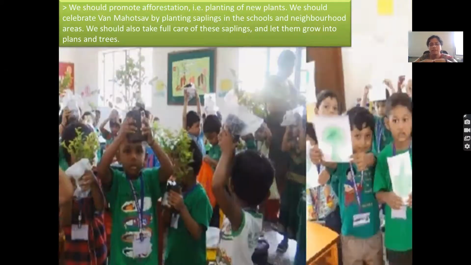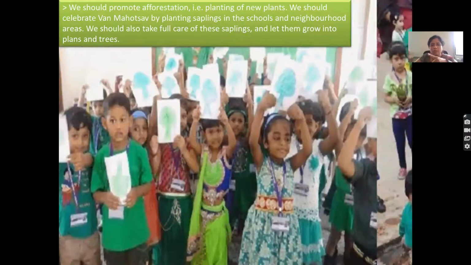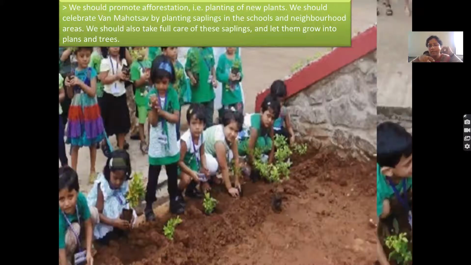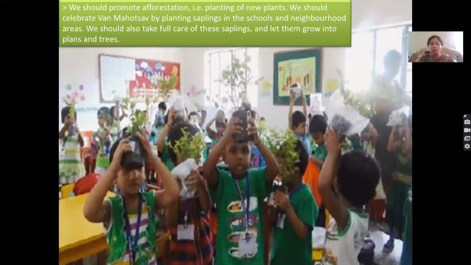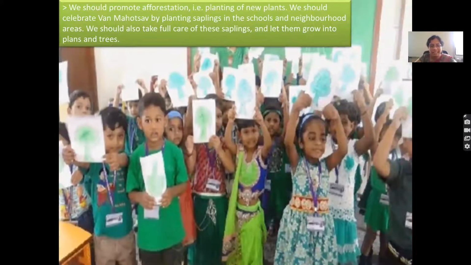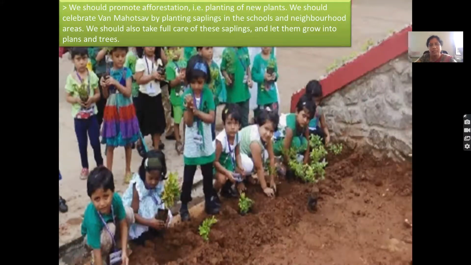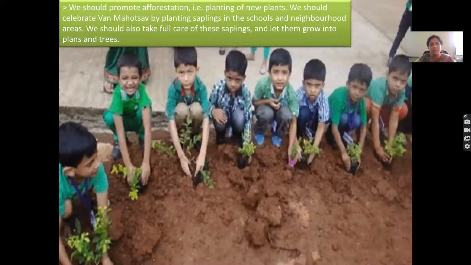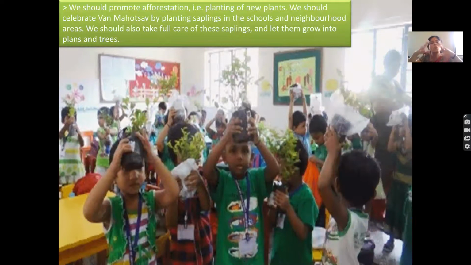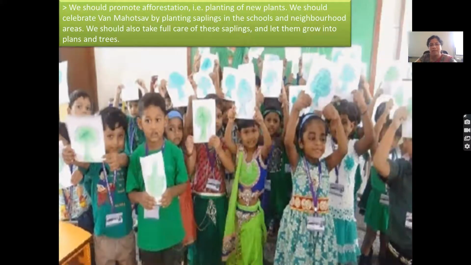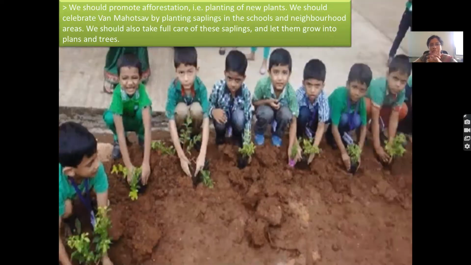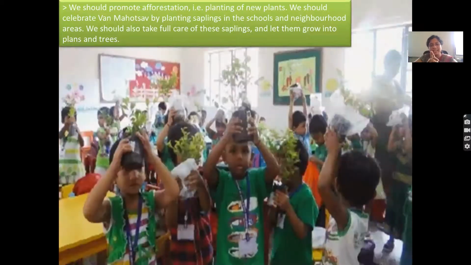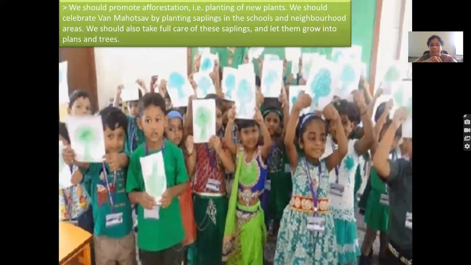It's not that you have to have a fruit plant or tree or a flower plant and tree, any plant, but you plant a lot so that your surrounding is greener. The more green surrounding, the more plants and trees you have in and around you, the more pure air you will have in your surroundings, filled with lots of oxygen, and you will definitely see lots of health benefits also.